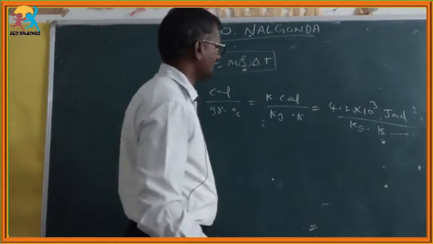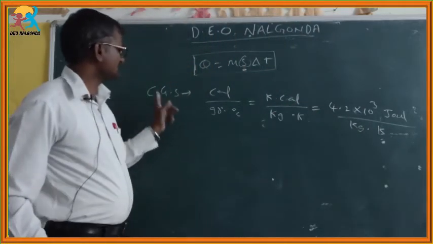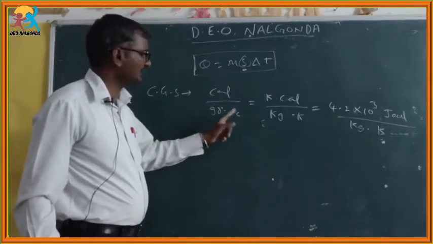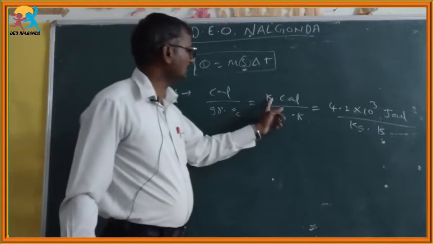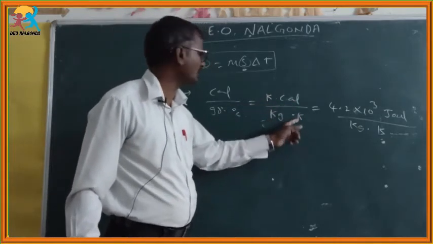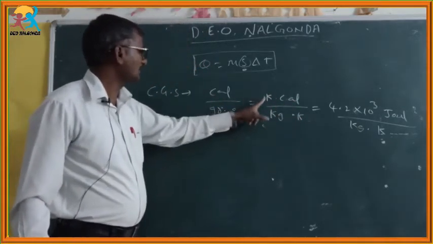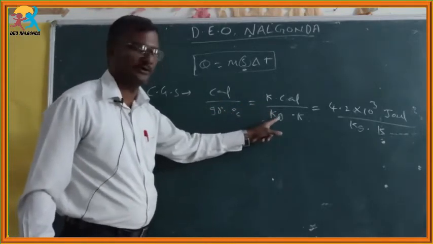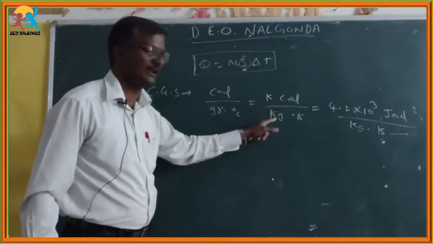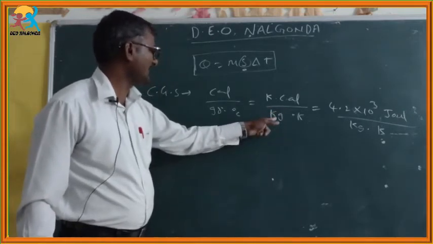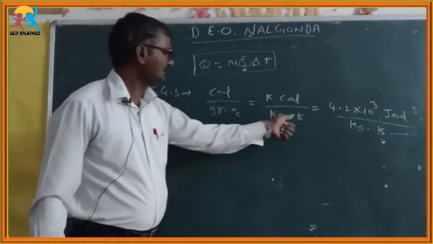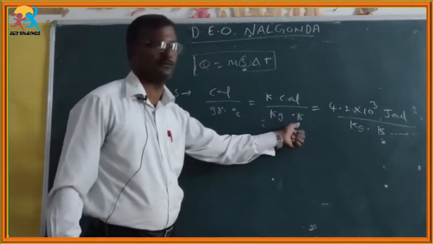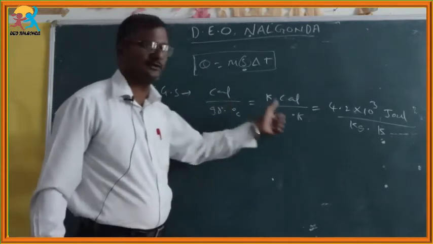So finally we get one conclusion: the CGS unit of specific heat, calorie by gram into degree Celsius, is equal to kilocalorie by kg into Kelvin. Why kilocalorie? Kilo is 10 power 3, kg is 10 power 3 gram. This 10 power 3 and this 10 power 3 will be cancelled. The remaining is as usual. Already we know the unit of temperature is degree Celsius as well as Kelvin. So no problem, this is equal to this.